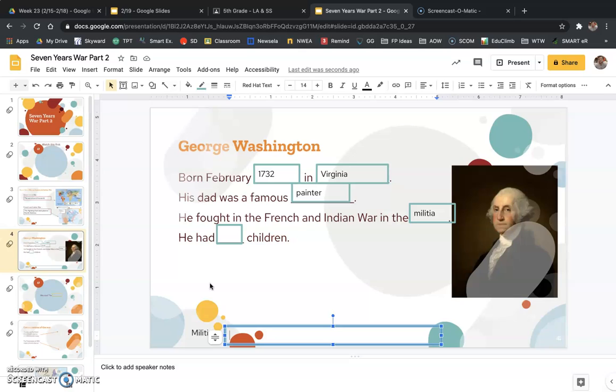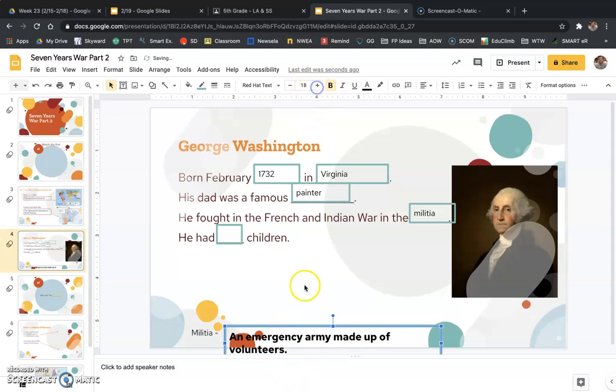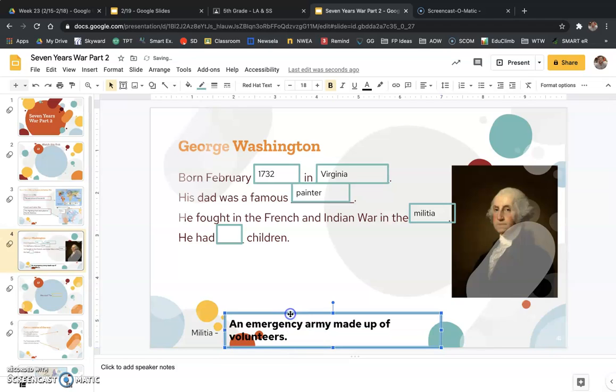Okay, so what a militia is, is an emergency army made up of volunteers. Okay, there are still militias around today. They're not really used. The United States has a very big army, and so we don't really need volunteers, but there are still militias around. You can sign up for them.